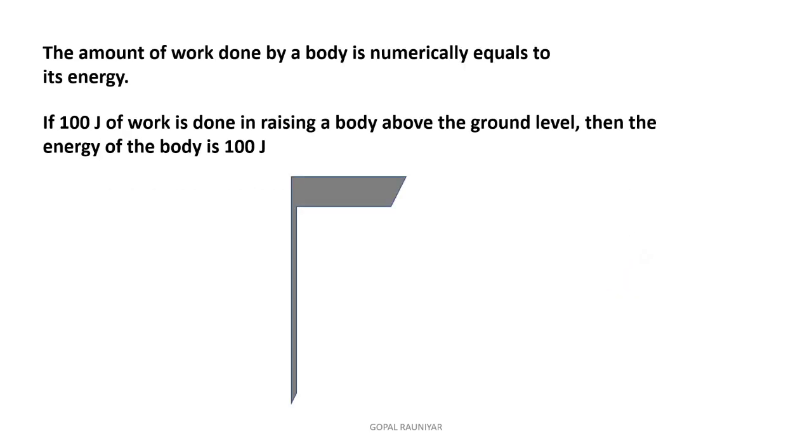So students, now we will understand work energy relationships. The first point is, the amount of work done by a body is numerically equal to its energy. Now what does it mean? If a body can do 100 joule of work, its energy is 100 joule. Suppose, for example, if 100 joule of work is done raising a body above the ground level, then the energy of the body is 100 joule. Understand here? Suppose this is a body and we have to do work and raise the body to a certain height. The total work done is 100 joule, so the energy of the body will be 100 joule, okay.